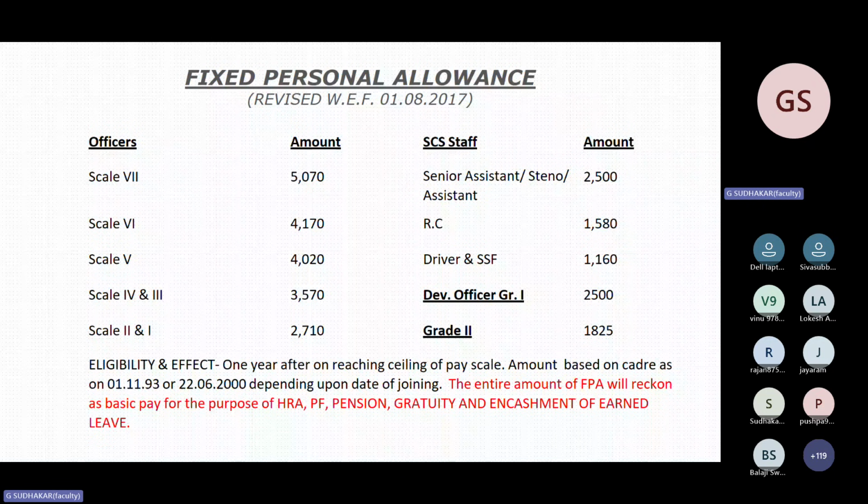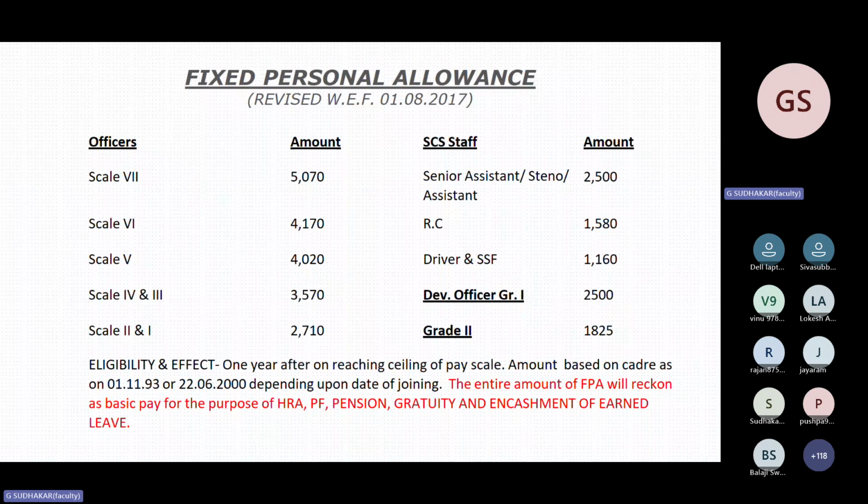One more allowance is not included, I will tell you, CCA. To calculate CCA, this FPA is not applicable. So the left out portion is only DA and CCA. All other components are included as part of basic for this FPA. Remember this condition well, so that you will be able to answer this question.